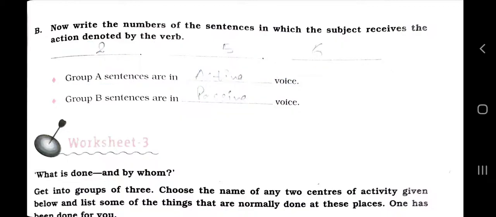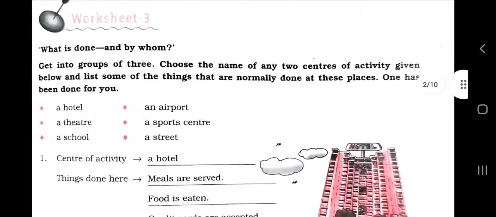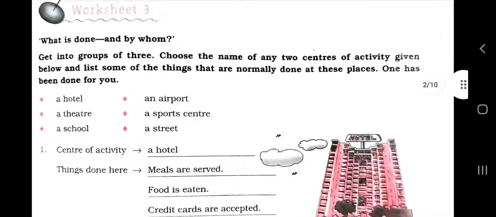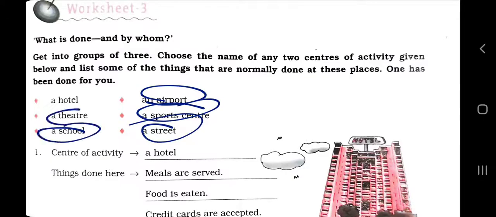Now let's do the next worksheet. What is done by whom? Get into groups of 3. Choose the names of any 2 centers of activity given below and list some of the things that are normally done at these places. One has been done for you. See here, what is being done at a hotel, a theater, a school, an airport or a sports center. You can pick up any 2 of your choice.